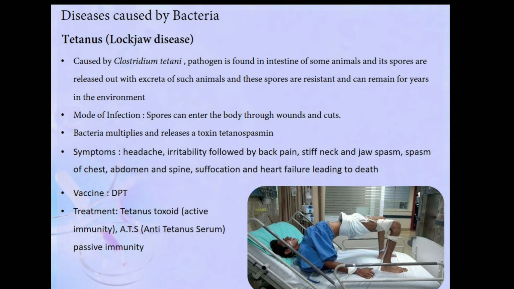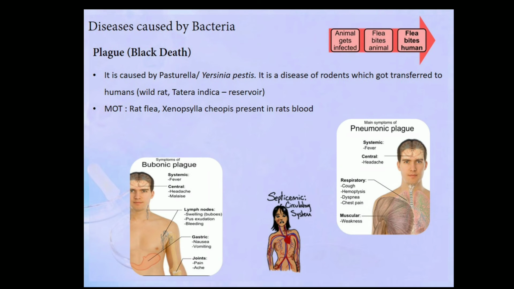Yes, this can be prevented by the vaccine DPT, diphtheria, pertussis, tetanus vaccine should be given to prevent tetanus. And treatment includes tetanus toxoid, which is an active immunization. This can be given, and also ATS, anti-tetanus serum, the ready-made immune, the passive immunity. This also can be given.